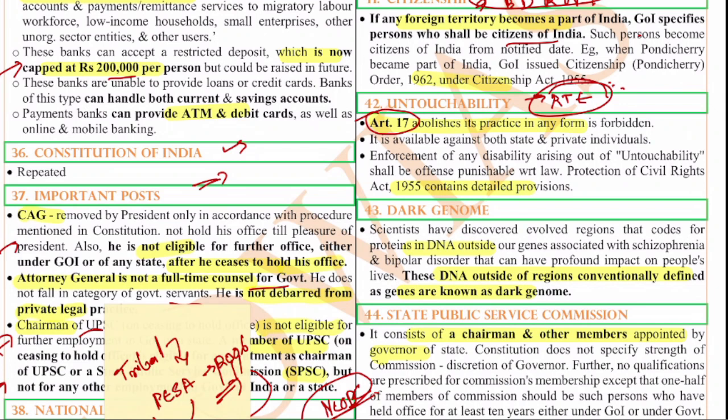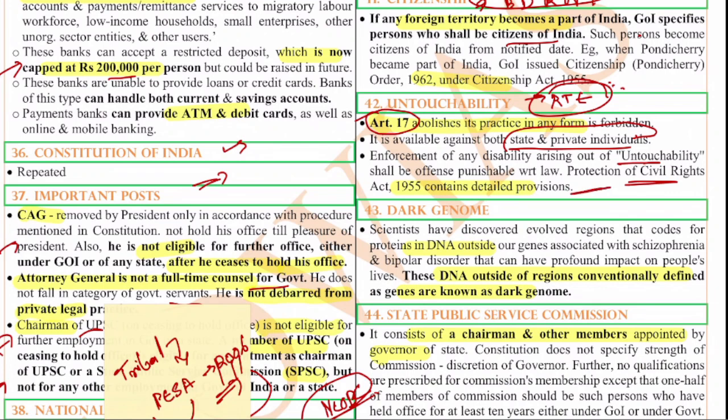Article 17 is available both against the state as well as private citizens, and enforcement of any disability arising out of untouchability shall be an offence punishable in accordance with law. The Protection of Civil Rights Act 1955 contains detailed provisions. That is the thing about this.